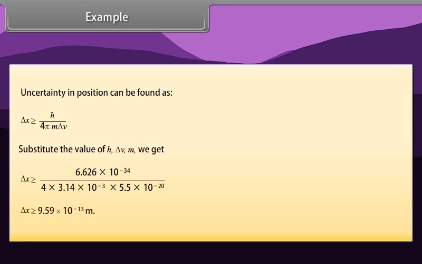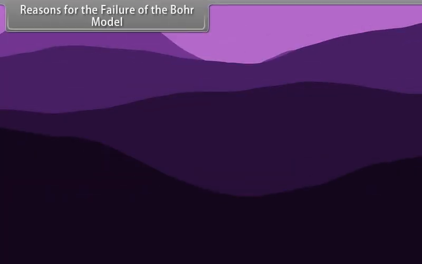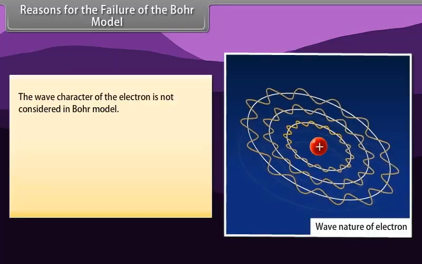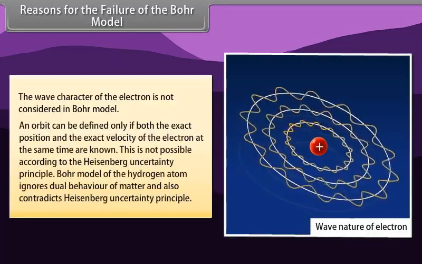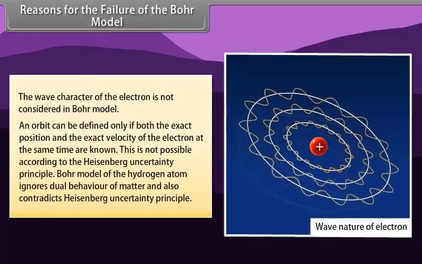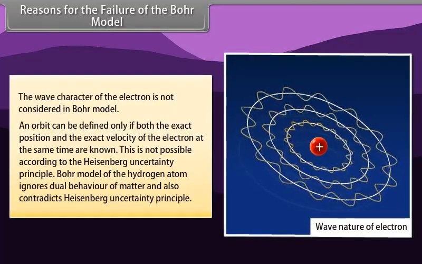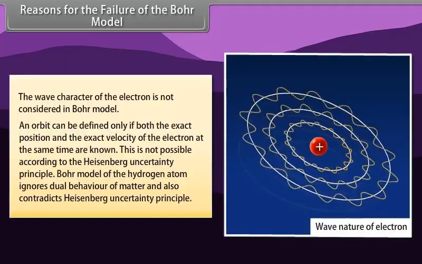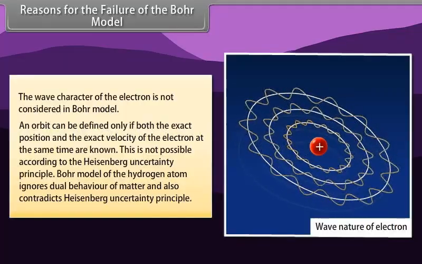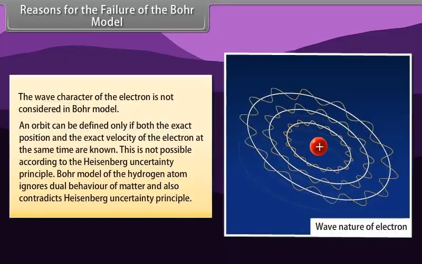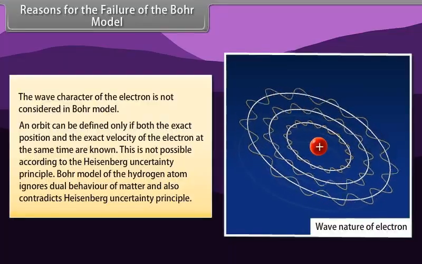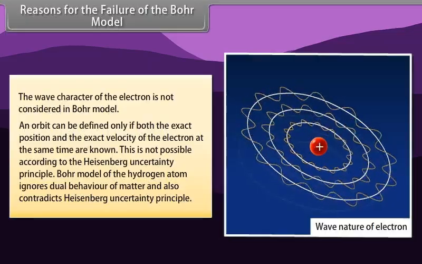Delta x is greater than or equal to 9.59 × 10^-13 meter. Reasons for the failure of the Bohr model: The wave character of the electron is not considered in the Bohr model, and an orbit can be defined only if both the exact position and the exact velocity of the electron at the same time are known. This is not possible according to the Heisenberg uncertainty principle. The Bohr model of the hydrogen atom ignores the dual behavior of matter and also contradicts the Heisenberg uncertainty principle.